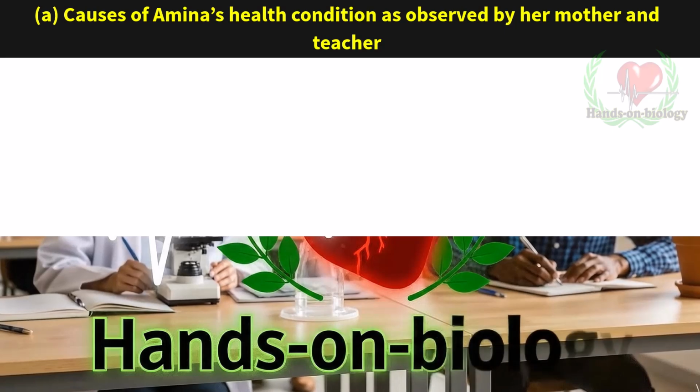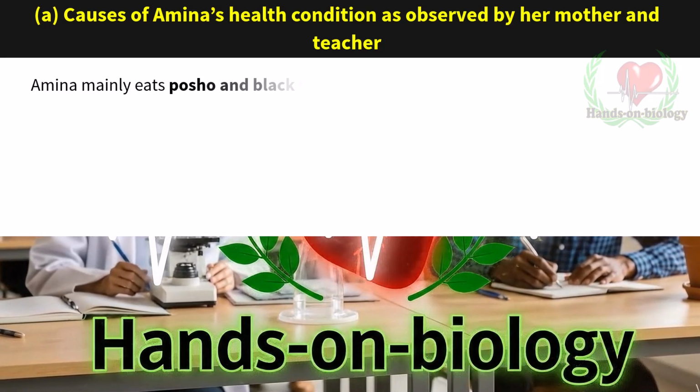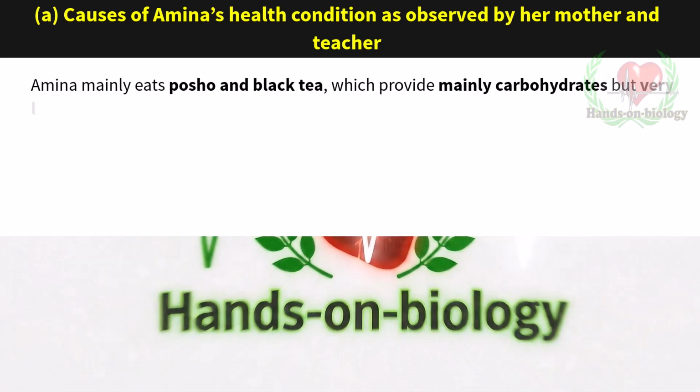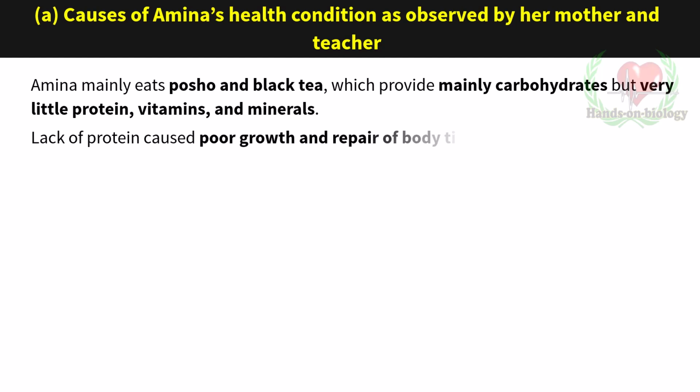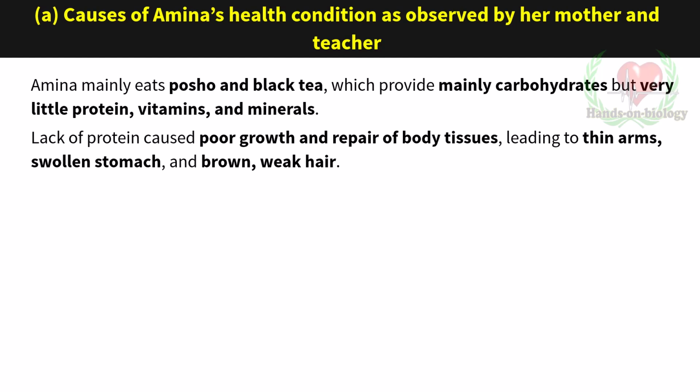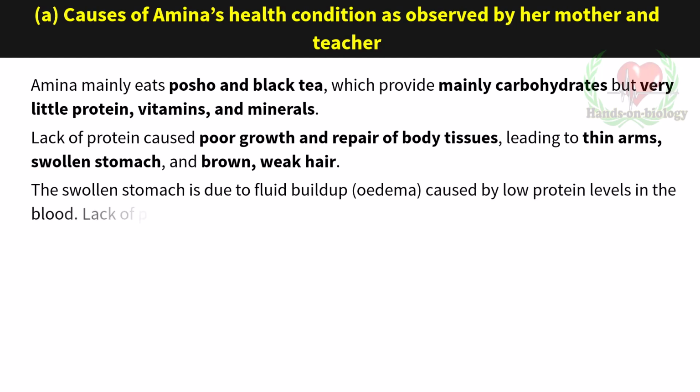Amina mainly eats posho and black tea, which provide mainly carbohydrates but very little protein, vitamins, and minerals. Lack of protein caused poor growth and repair of body tissues, leading to thin arms, swollen stomach, and brown, weak hair. The swollen stomach is due to fluid buildup, edema, caused by low protein levels in the blood.